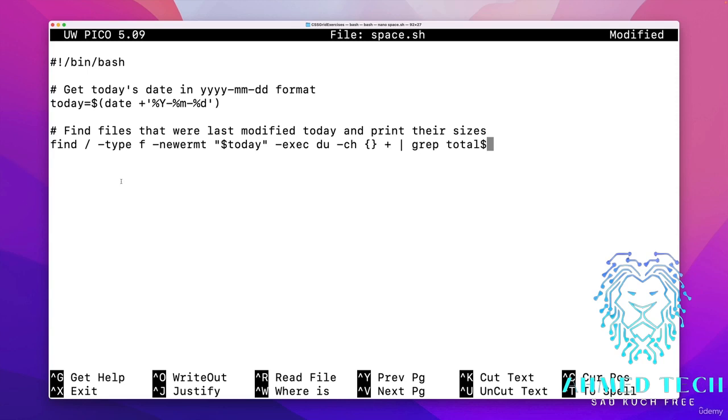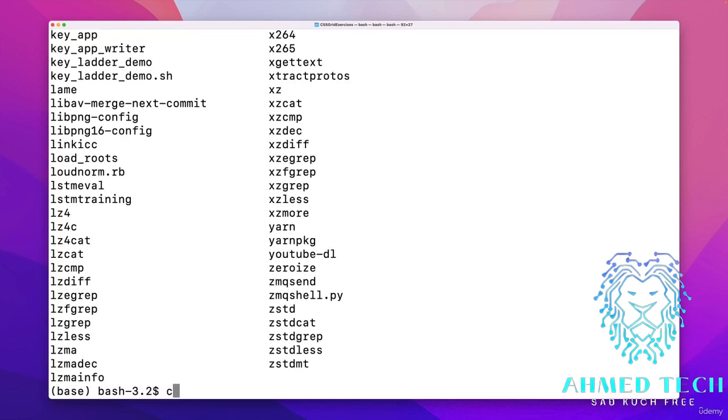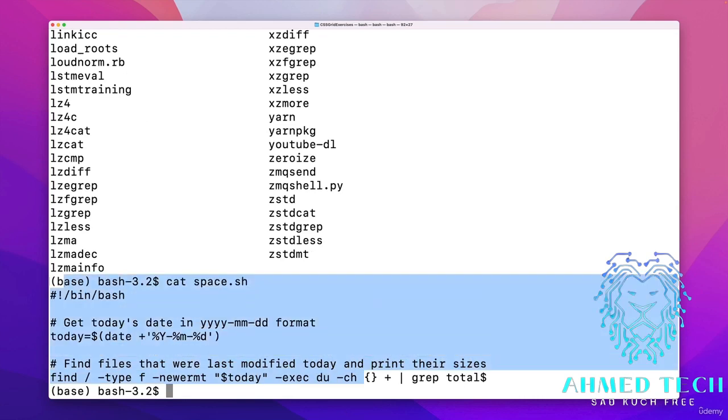If you've never used nano, it's just a simple text editor built in to most Unix shells. And then I will save this using Control O to write it out, and then I'll quit with Control X. All right, so if I look at that, cat space.sh, there it is. That's my script.